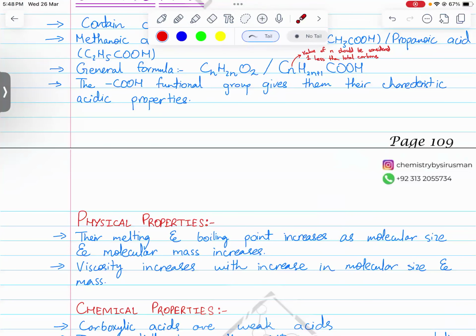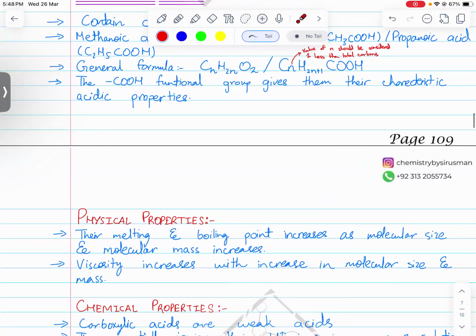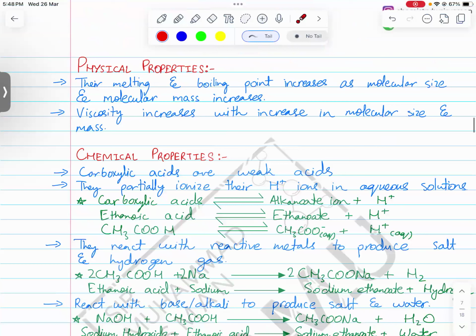Moving on, COOH is the functional group, and COOH is why it is also an acid. So carboxylic acids are acids, pretty obvious, right? They are acids, and therefore they have chemical properties similar to acids as well. First, let's talk about their physical properties.